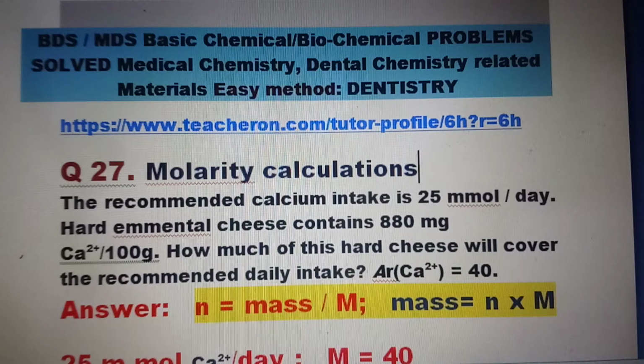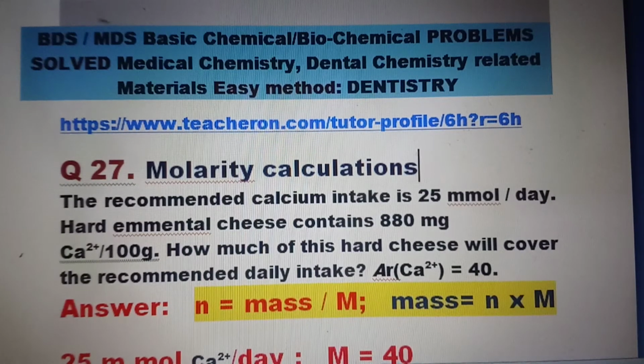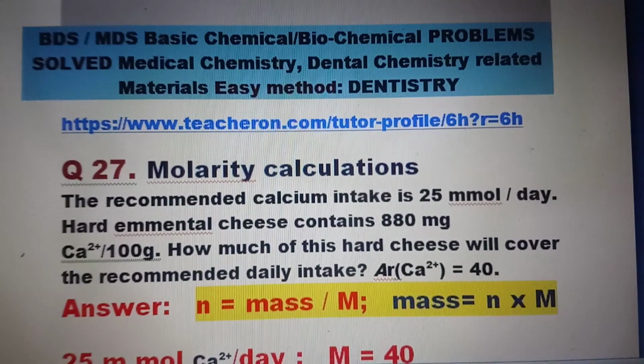The video covers problems in basic chemical and biochemical topics, including medicinal chemistry, dental chemistry, dentistry, and various courses. Question number 27 is molarity calculations. Again, it is a repetition of molarity calculation, another problem.